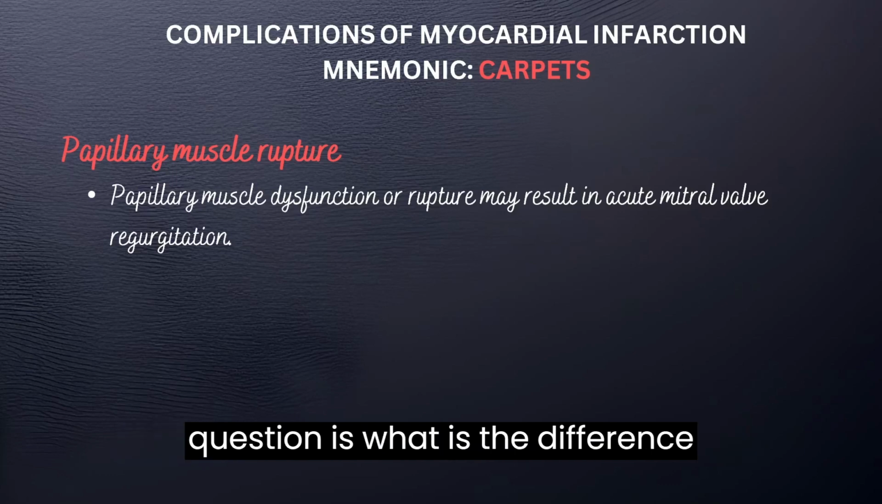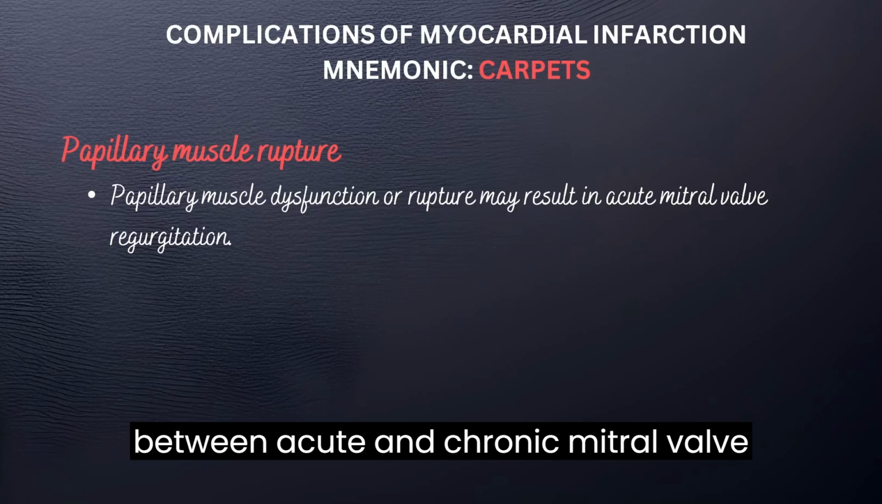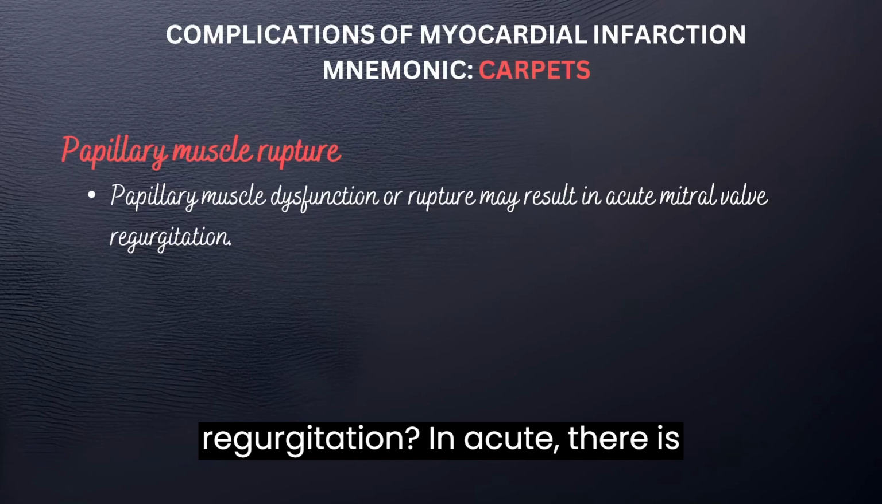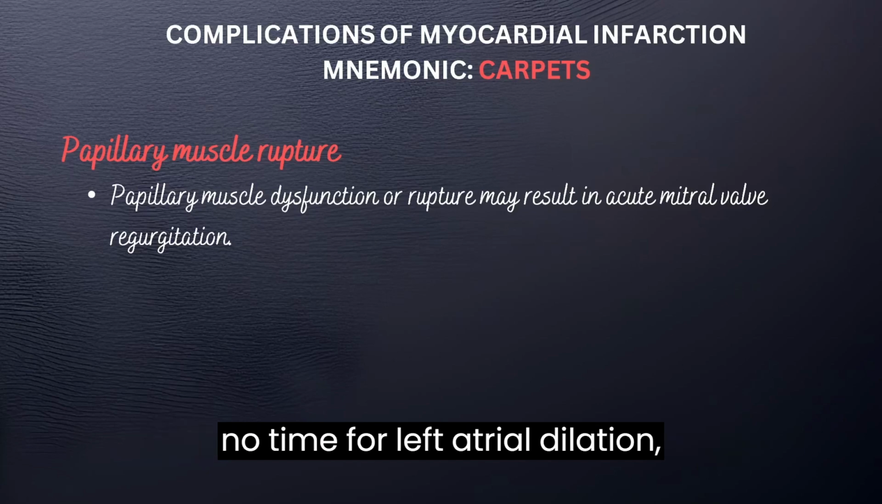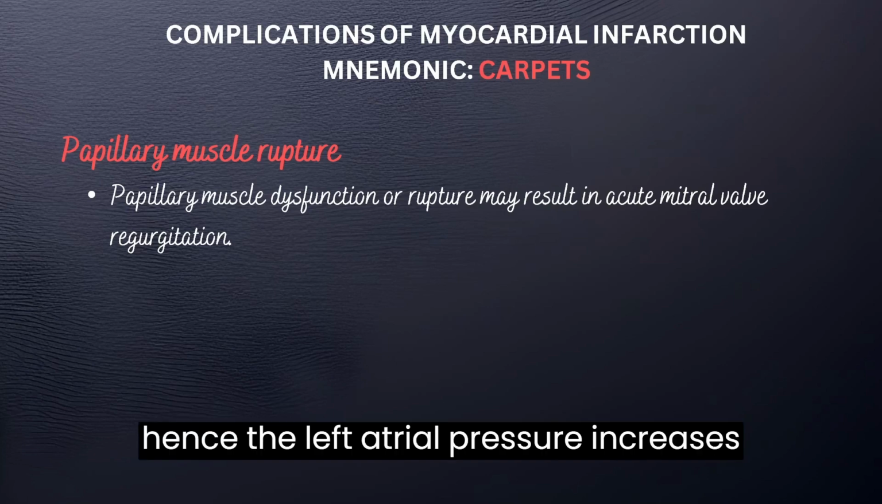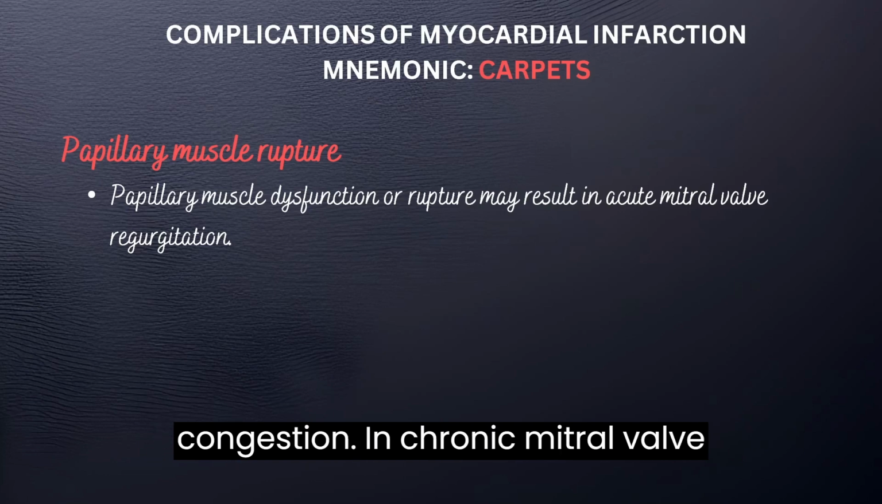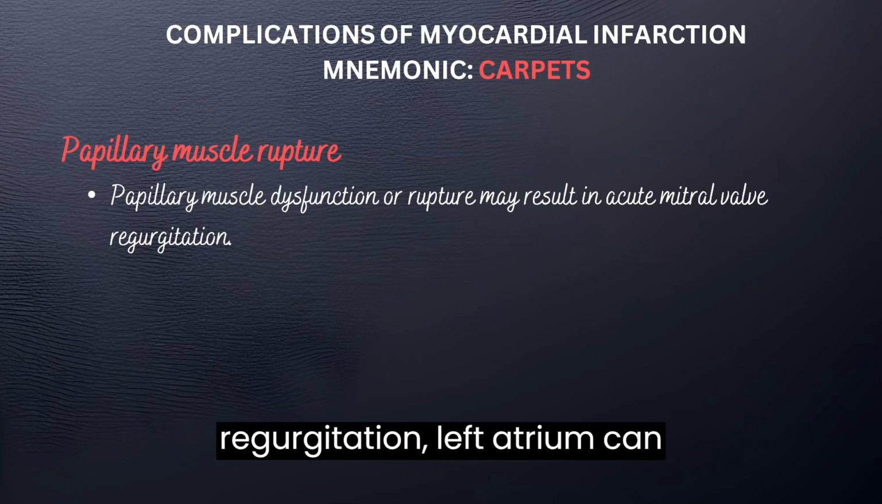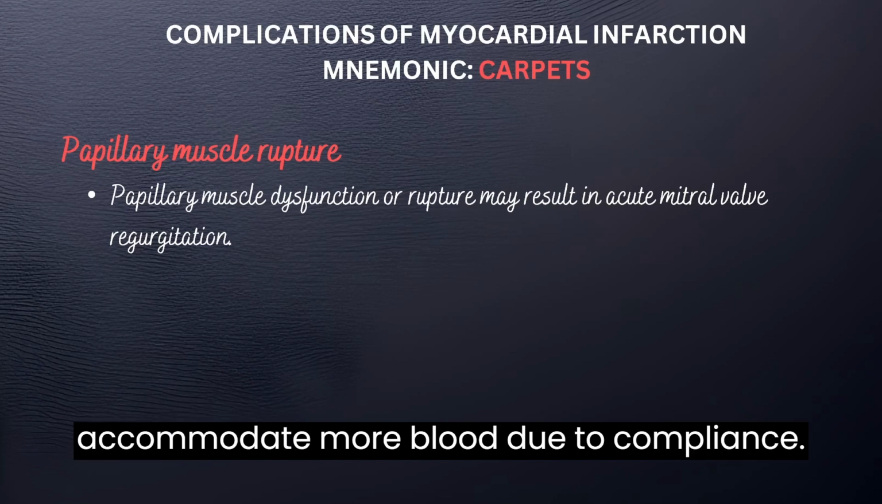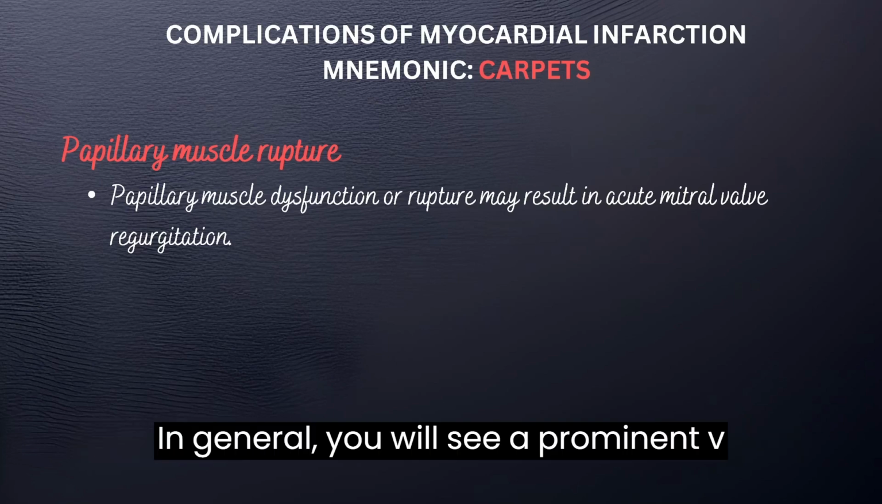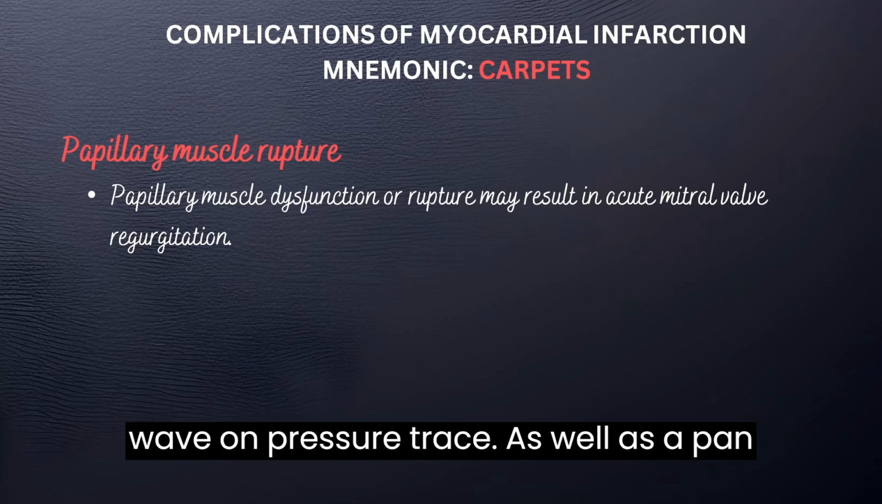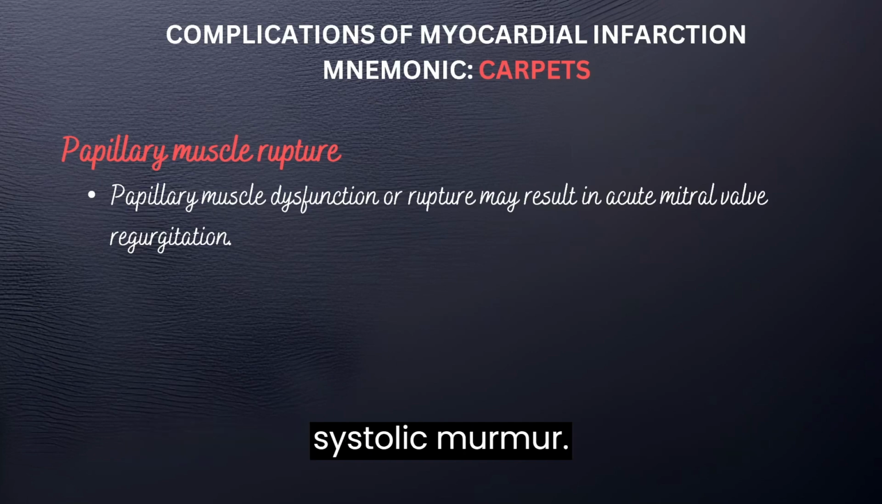Now, the question is, what is the difference between acute and chronic mitral valve regurgitation? In acute, there is no time for left atrial dilation, hence, the left atrial pressure increases significantly and leads to pulmonary congestion. In chronic mitral valve regurgitation, the left atrium can accommodate more blood due to compliance. In general, you would see a prominent V wave on pressure trace as well as a pansystolic murmur.